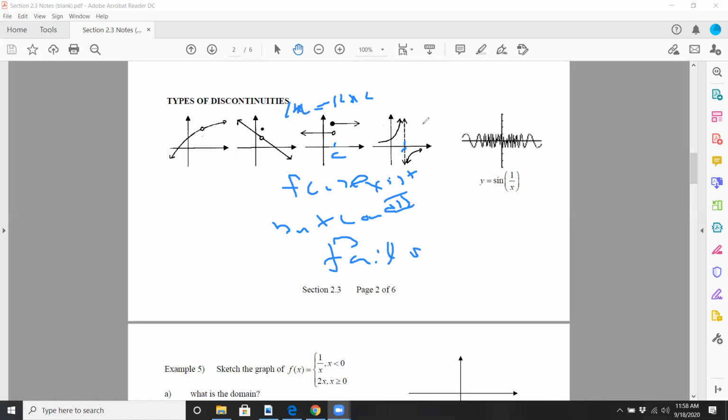Here, for x equals c, first of all, f of c does not exist.